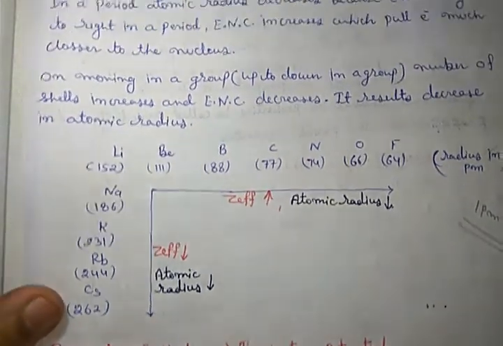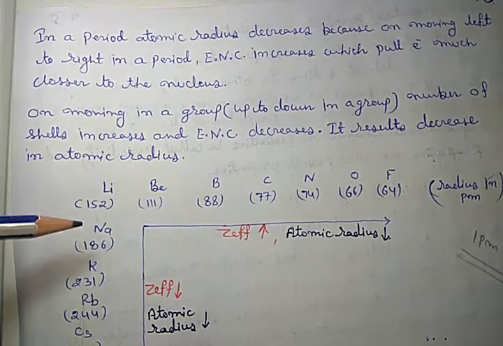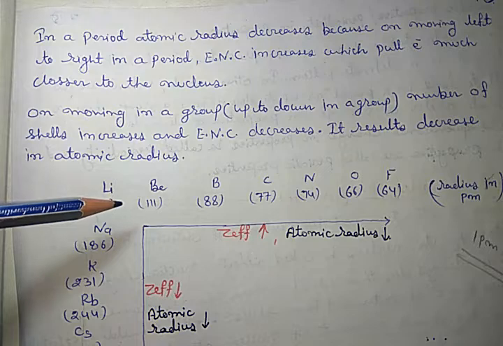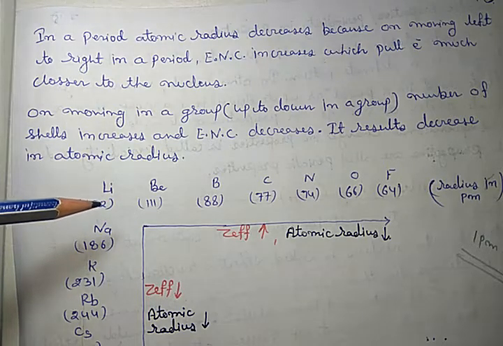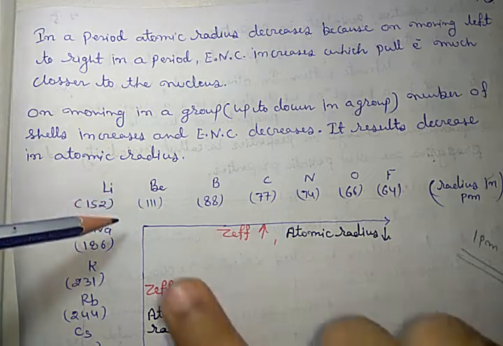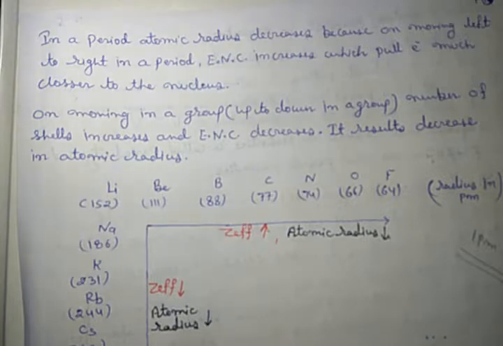Now the question comes to our mind, why is it so? When we move in a period, atomic radius decreases because the effective nuclear charge increases. If the effective nuclear charge increases, then the electrons will be pulled more strongly by the nucleus, because effective nuclear charge is the indication of the attraction force of the nucleus.